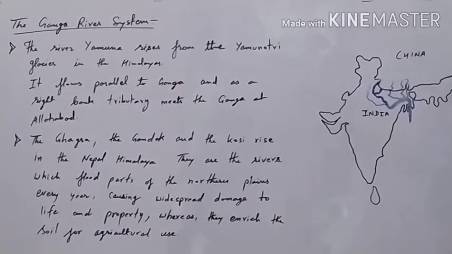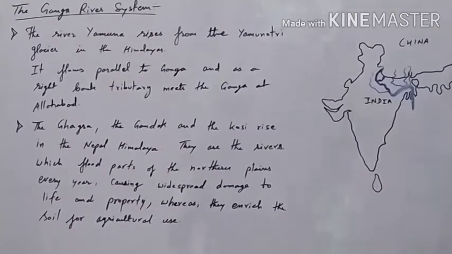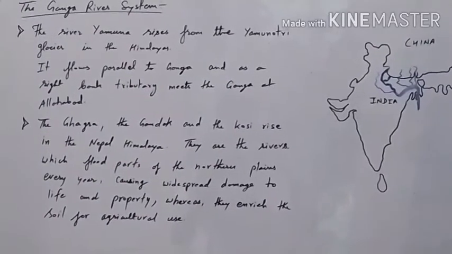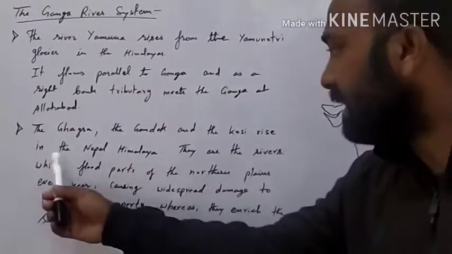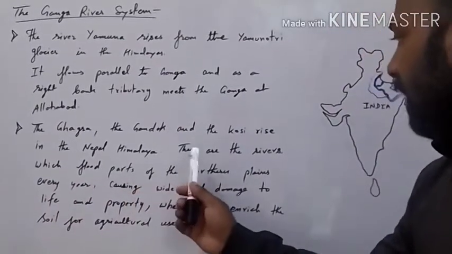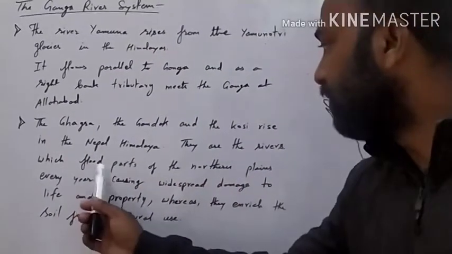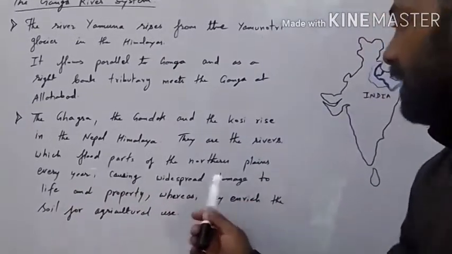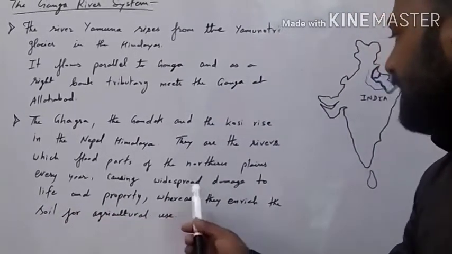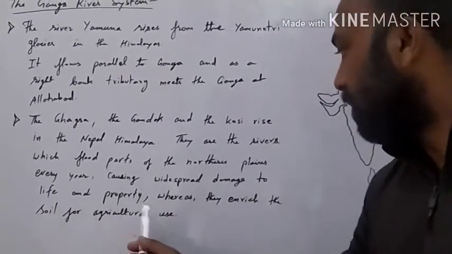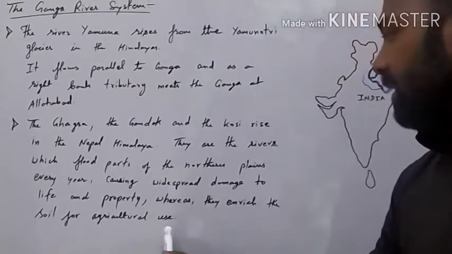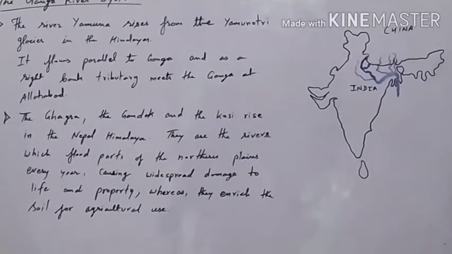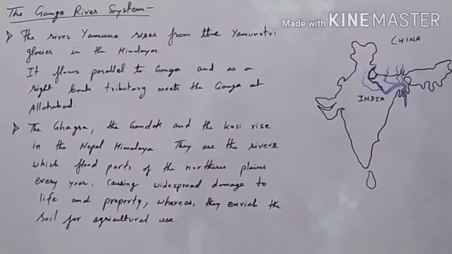Now let us understand what are the other major tributaries that flow along in this river. The Gagra, the Gandak, and the Kosi rise in the Nepal Himalayas. They are the rivers which flood part of the northern plain every year, causing widespread damage to life and property, whereas they enrich the soil for agricultural use. These rivers originate in the Nepal Himalayas.